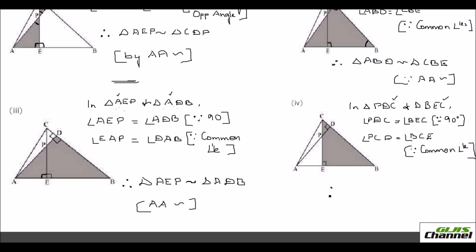So here too you got two angles equal. So I can conclude that triangle PDC is similar to triangle BEC, again by the angle-angle postulate.